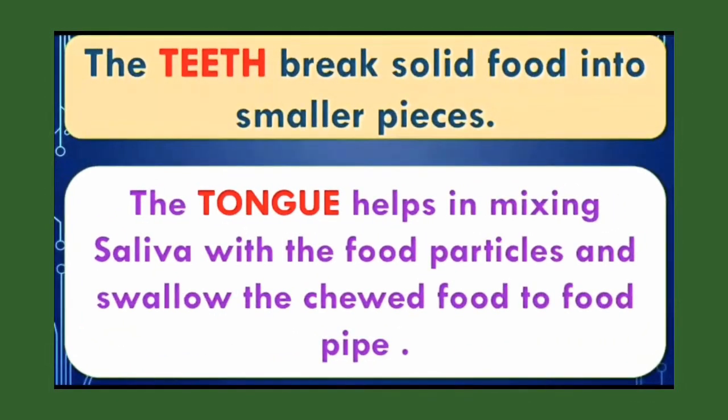After that, what happens? Yes, when we take a bite of the food, our incisor teeth and our molar teeth both help in chewing the food. That is, the molar teeth crack and grind the food into smaller pieces. After that, the tongue helps in mixing saliva with the food particles and swallowing the chewed food into the food pipe.